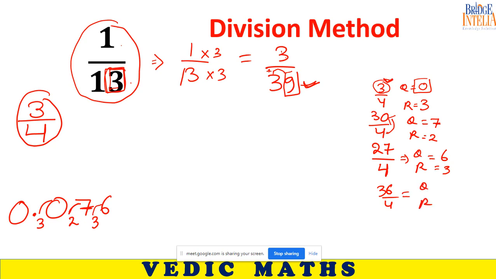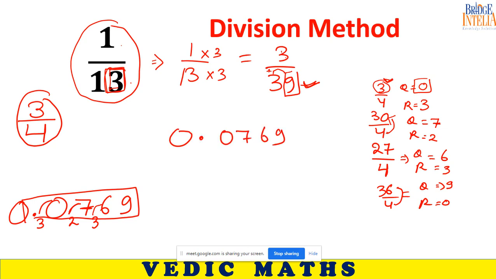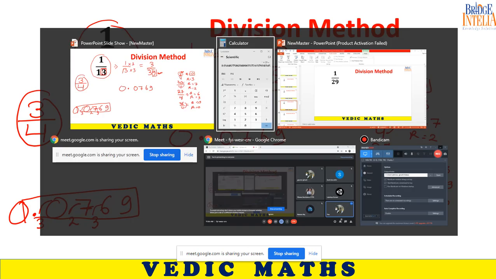Quotient and remainder. 9 4s are 36. So 36 divided by 4 is equal to 9. Remainder is 0. Quotient is 9. Okay, so we have got enough digits. So I think the correct answer should be 0.0769. Let us verify.